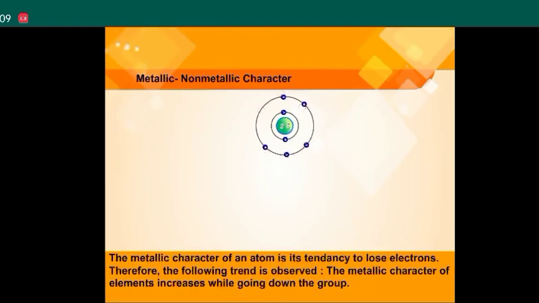The metallic character of an atom is its tendency to lose electrons. Therefore, the following trend is observed. The metallic character of elements increases while going down the group.